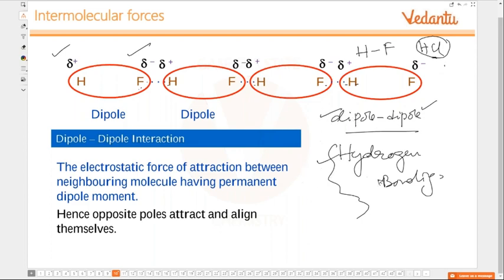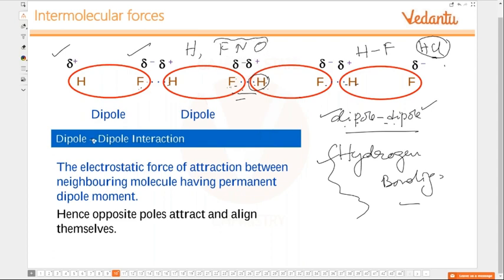Simple dipole. This is also dipole-dipole interaction. But what kind of dipole is it? It is the force of attraction between the hydrogen end of one molecule and the most electronegative or highly electronegative atom of the neighboring molecule. And this special type of dipole-dipole interaction, which we call hydrogen bonding, is possible only between hydrogen and fluorine, nitrogen, oxygen.